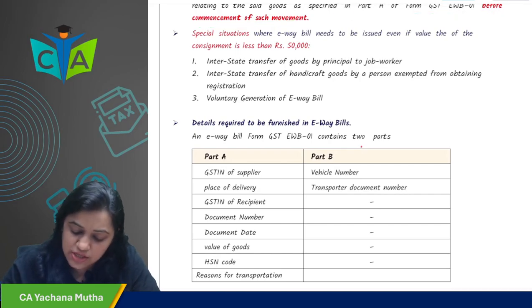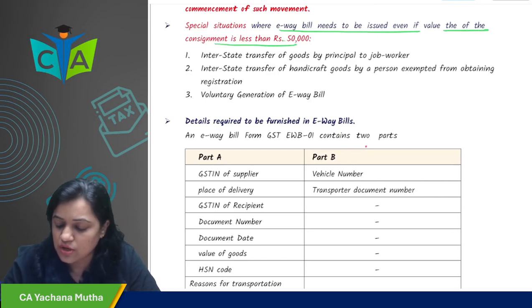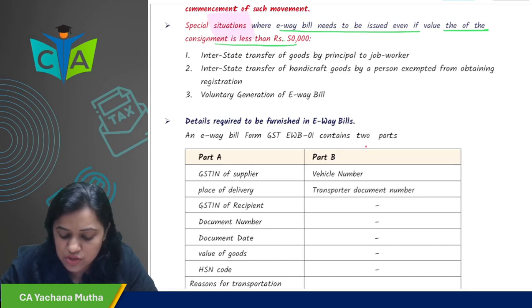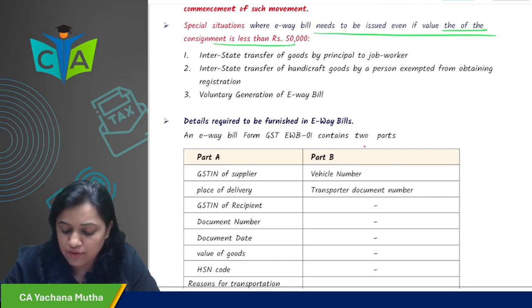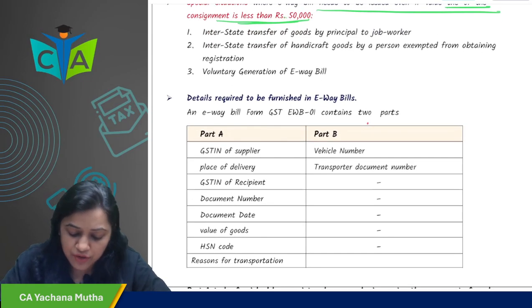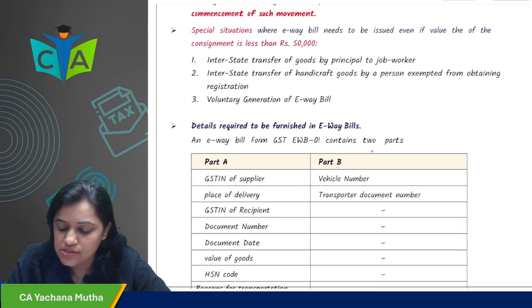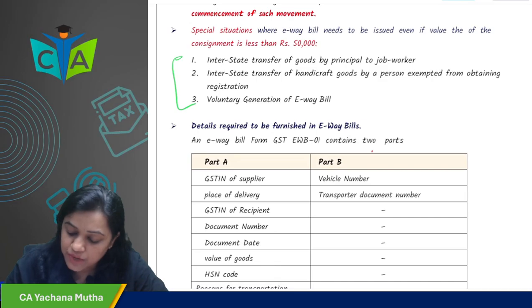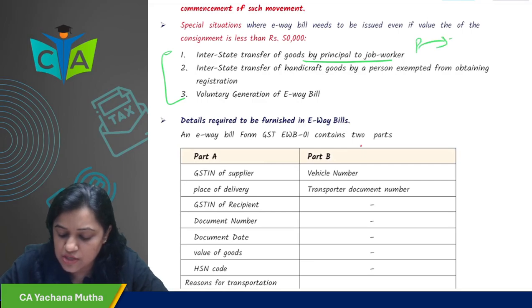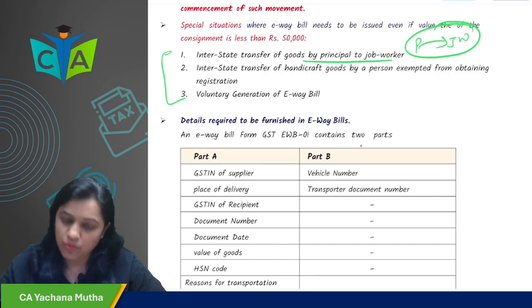Okay. Then, special situations where an e-way bill needs to be issued even if the value of consignment is less than 50,000. What are these situations? In case of interstate transfer of goods by principal to job worker. Even if the value is less than 50,000, in these three scenarios, e-way bill is required to be generated. When the principal is transferring the goods to a job worker, e-way bill is required to be generated.